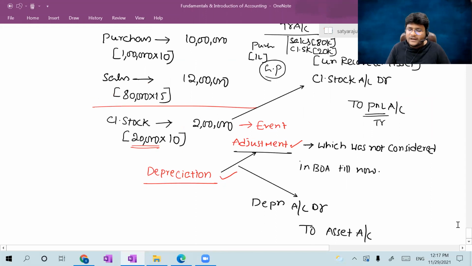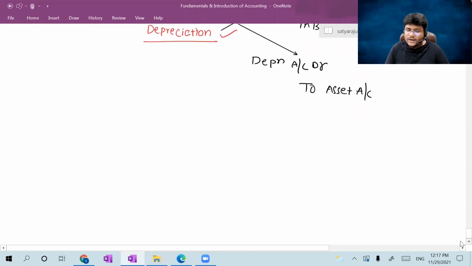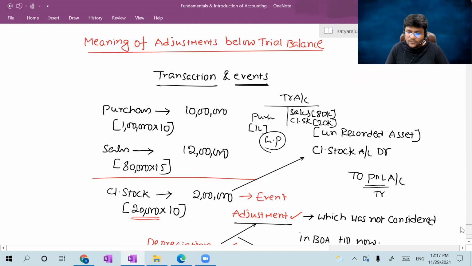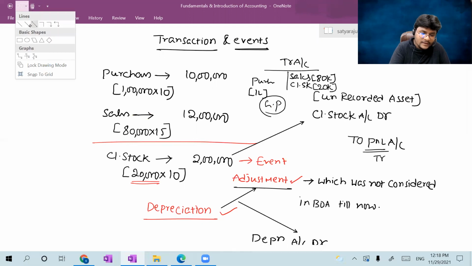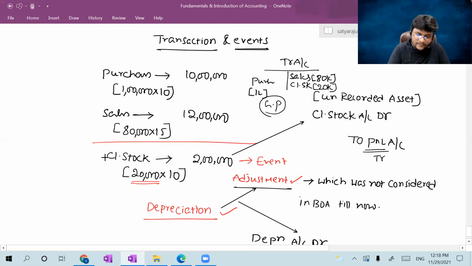So if closing stock is given as an adjustment, what is the accounting treatment we saw? Let us assume the closing stock was not given as an adjustment, but given in the trial balance itself.